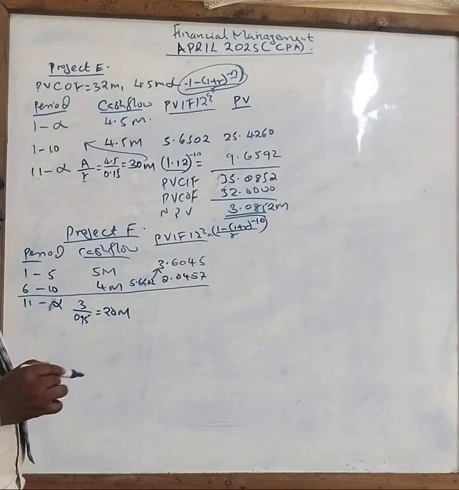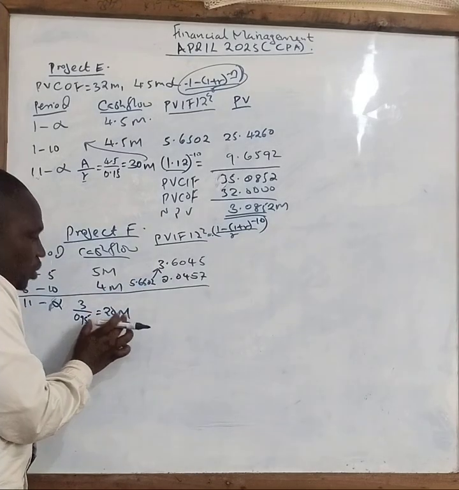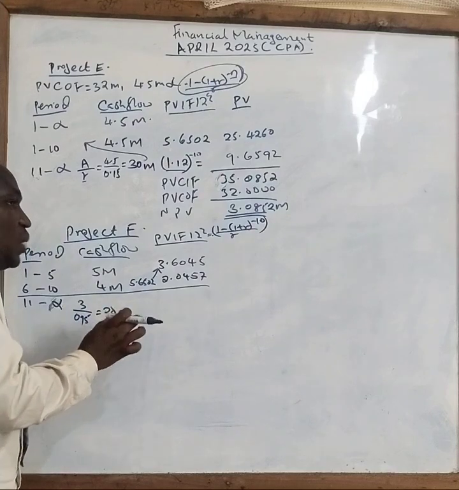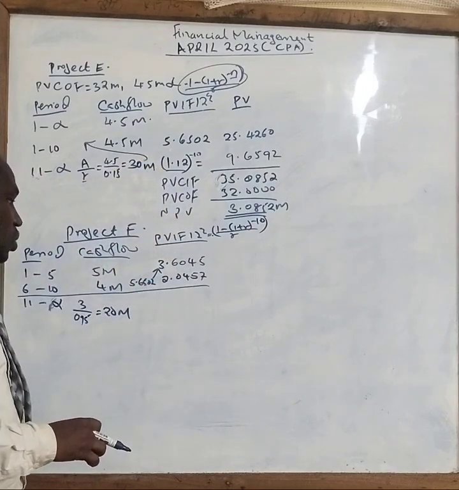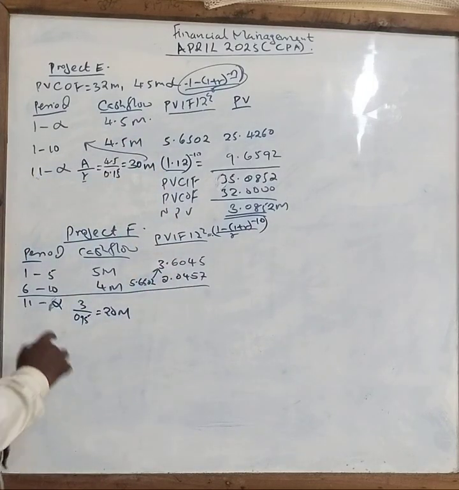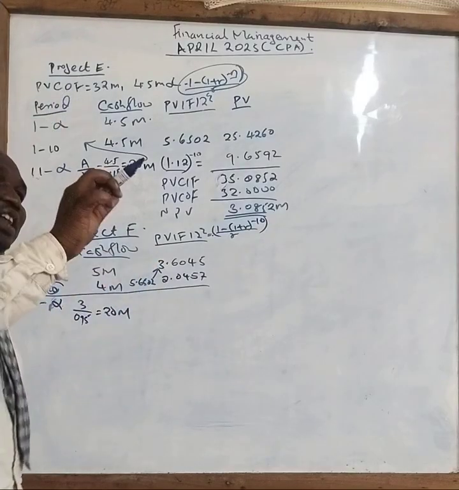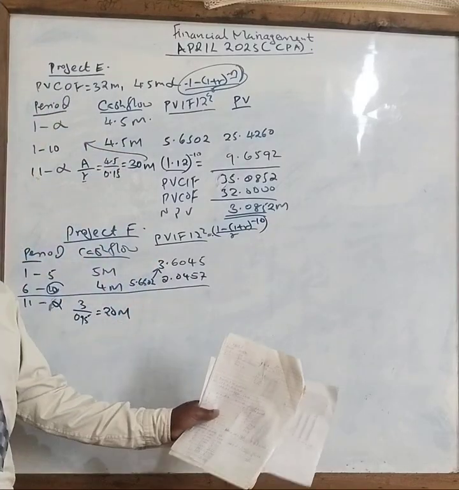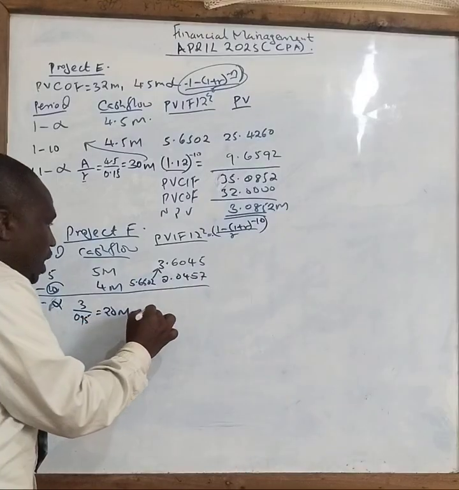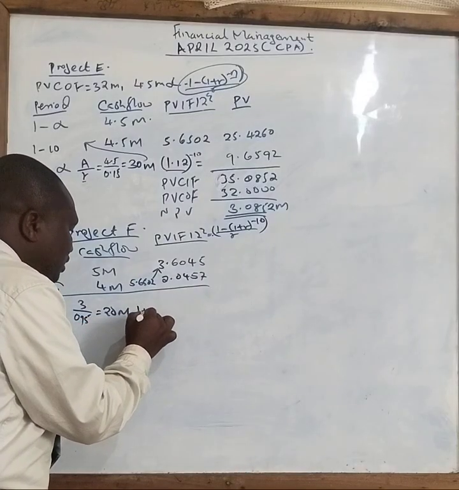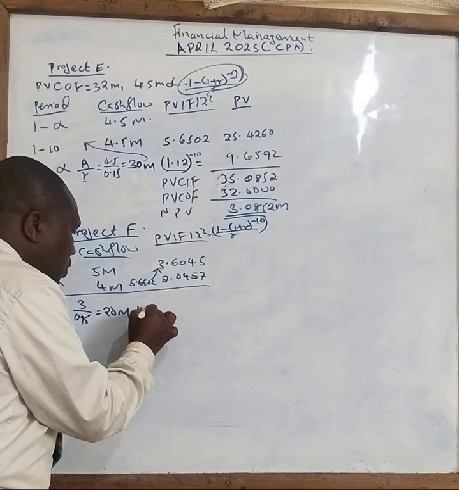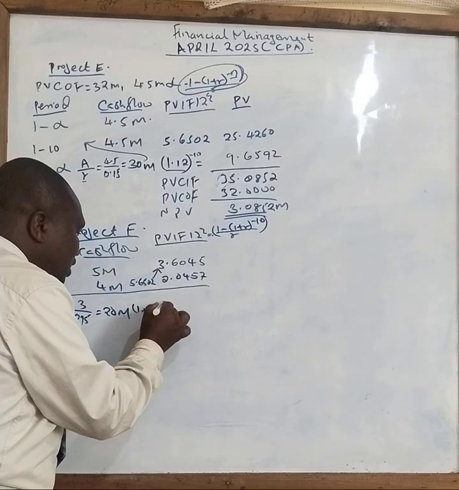Correct? Now, when you use the 20 million, what is the discounting value at that particular period? So you go back to year 10, on the 10th, not accumulative but the 10th. The correct formula will be 1 plus 0.12 power negative 10.